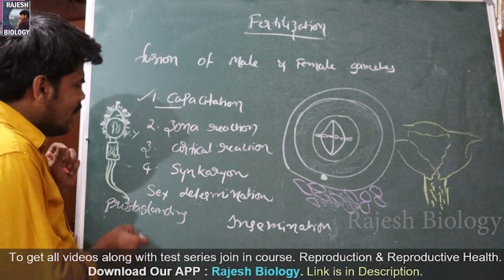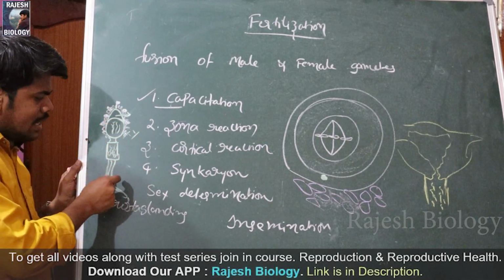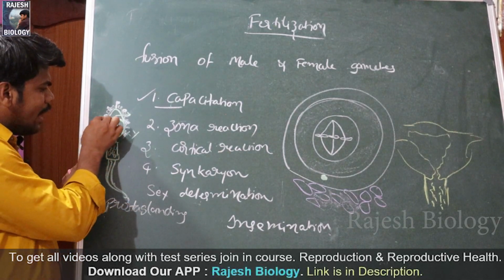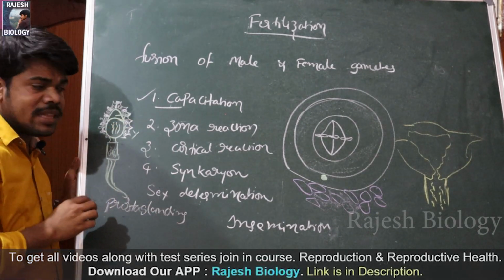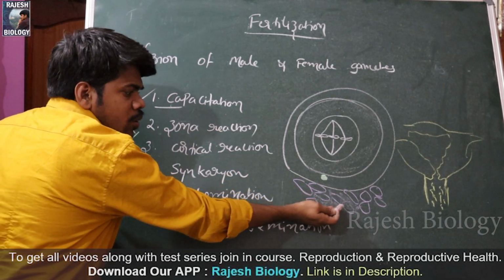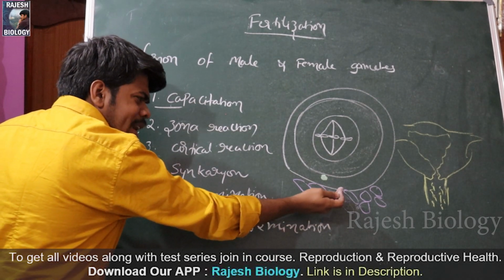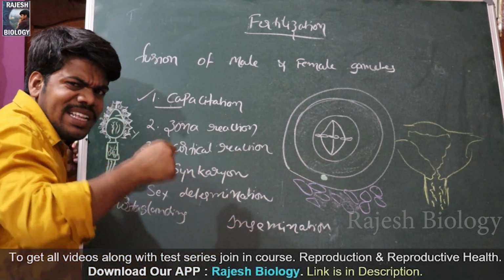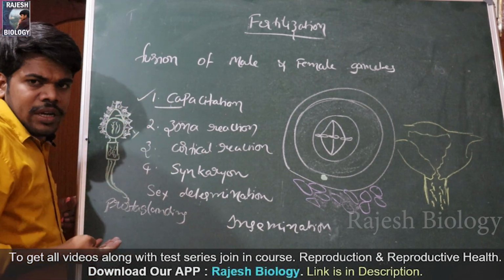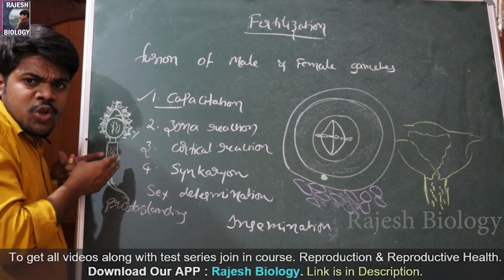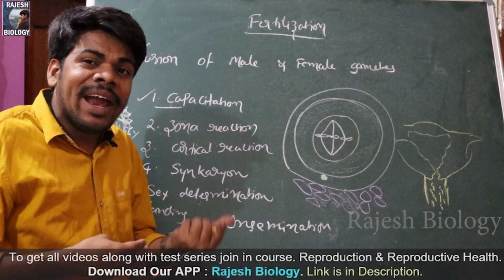So at that moment, the sperm cell structure looks like this. That means it has a barrier on the head, to penetrate through the corona radiata and this zona pellucida. It has a barrier on the head. Clear? The head of the sperm should be cleared. It will undergo a head bath.